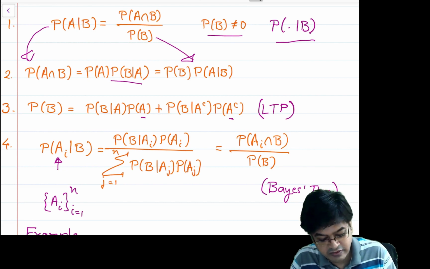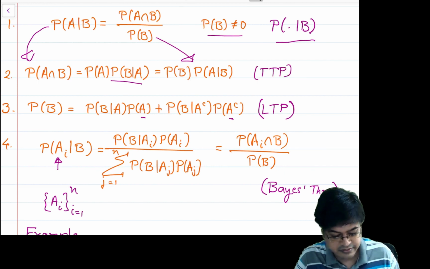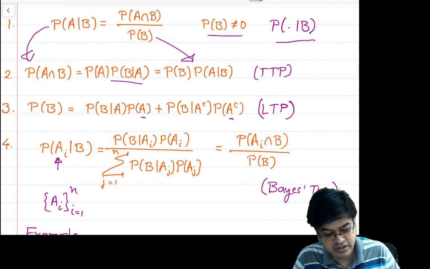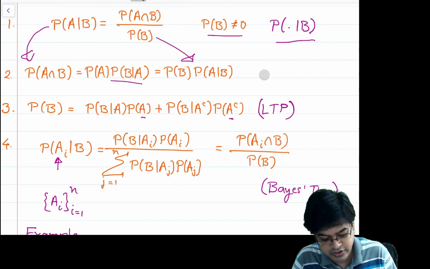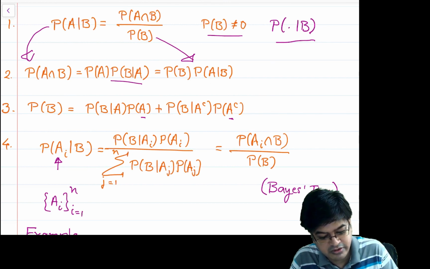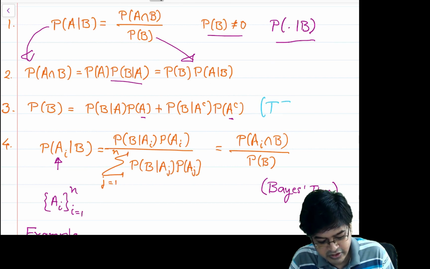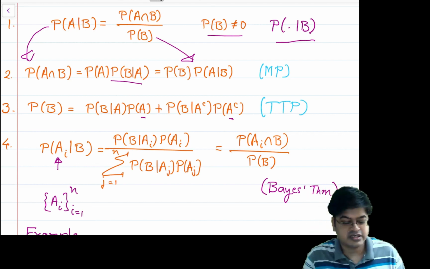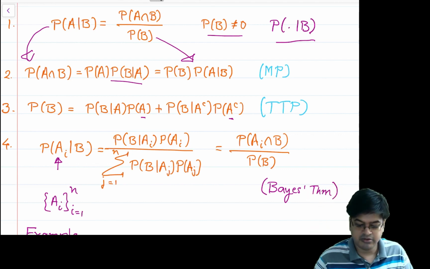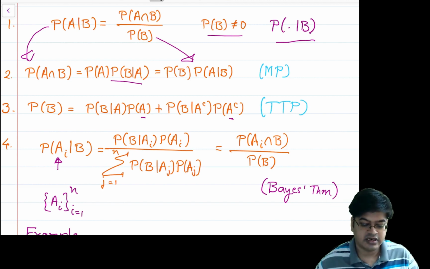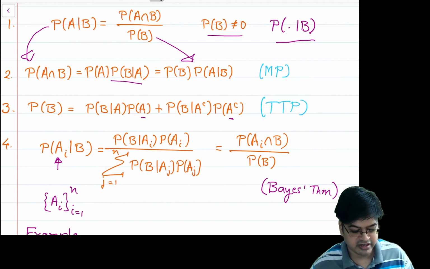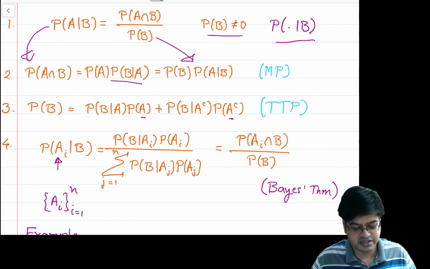This is the law of total probability. This is the theorem on total probability, TTP. Sorry, this is the multiplication rule. I'm sorry, instead of law of total probability I use the words theorem on total probability. So let me write it here, theorem on total probability, and this one is the multiplication rule. We have seen extensions of the multiplication rule and the theorem on total probability also, right? So let us make this understanding very clear, because we want to deal with conditionally independent events.